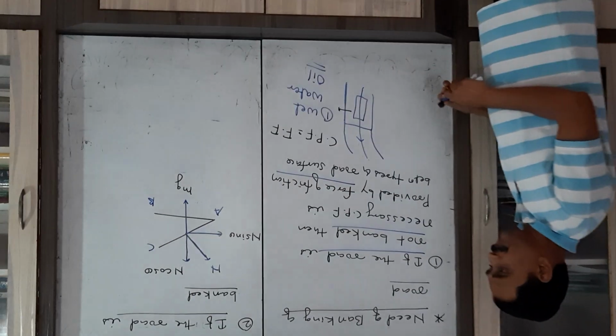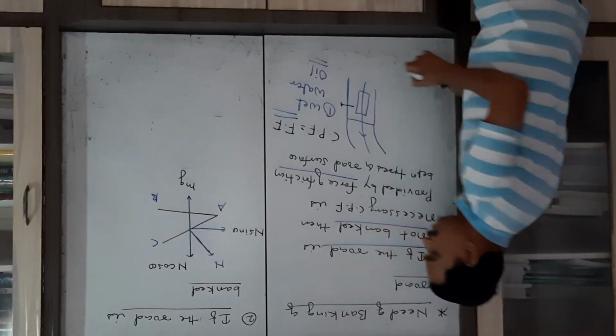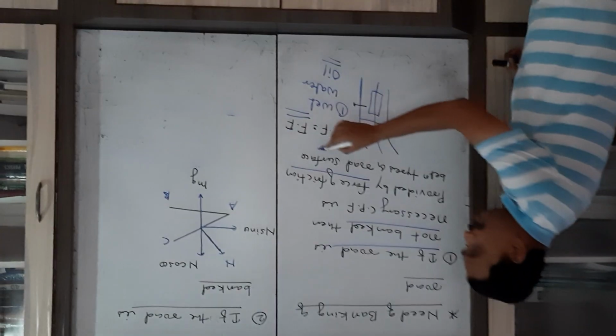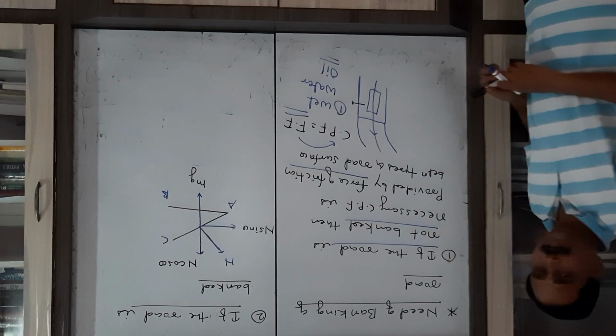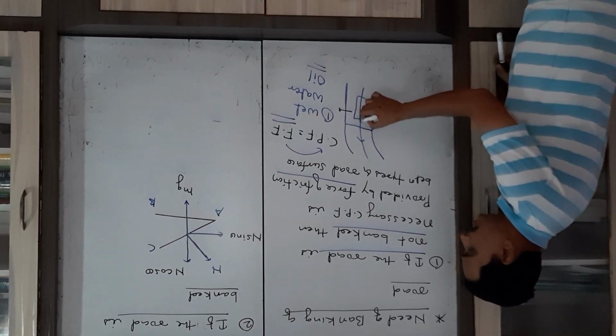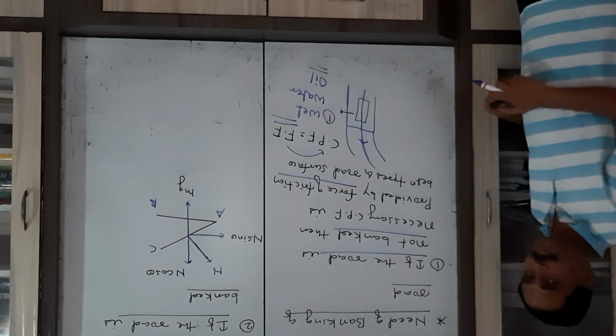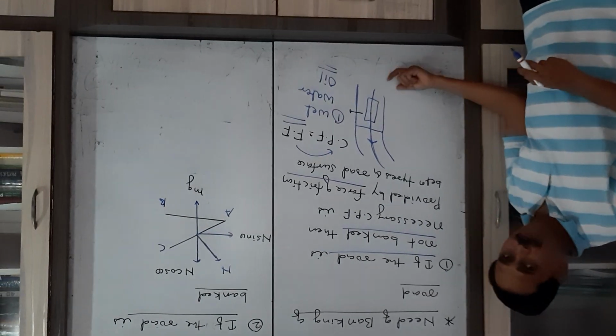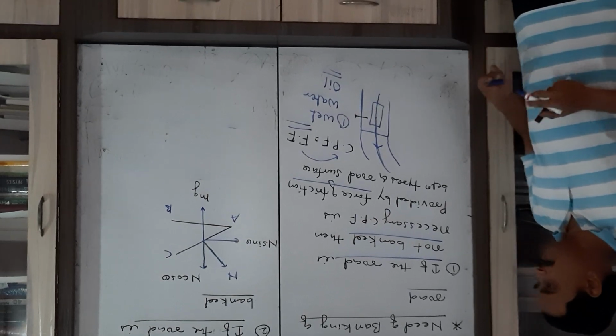Because of the lack of sufficient force of friction, it provides less centripetal force, and that's why this vehicle is now unable to move safely along such a type of road.